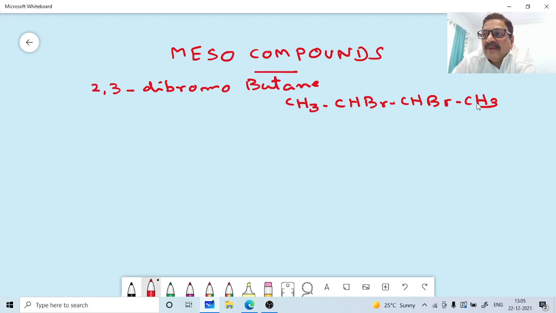As such, it should have a maximum of 4 stereoisomers. So it has got 2 stereogenic centers. Therefore, the maximum possibility is 4 stereoisomers as per the formula. But it has got only 3. Correct? We were just discussing that this is the maximum number of stereoisomers possible, that is 2 raised to n, but it can be less also. So in this case, 2,3-dibromobutane, even though as per this formula the maximum possible number of stereoisomers is 4, it has got only 3. So let us examine how it has got only 3. Then we will know the concept of mesocompounds.